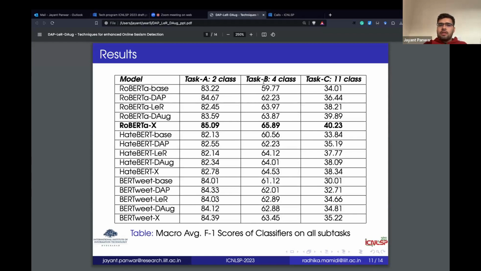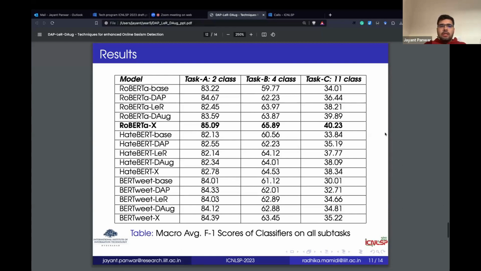And for task B, the same was true for learning rate. Although DAG techniques also come very close to LER, still LER edges out in almost all of them. And finally, for task C, data augmentation performed the best. And when we look at the ensemble model, it is the best of all, whether it's the baselines or the individual models. And finally, the RoBERTa ensemble model outperformed all of the ones that we tried.